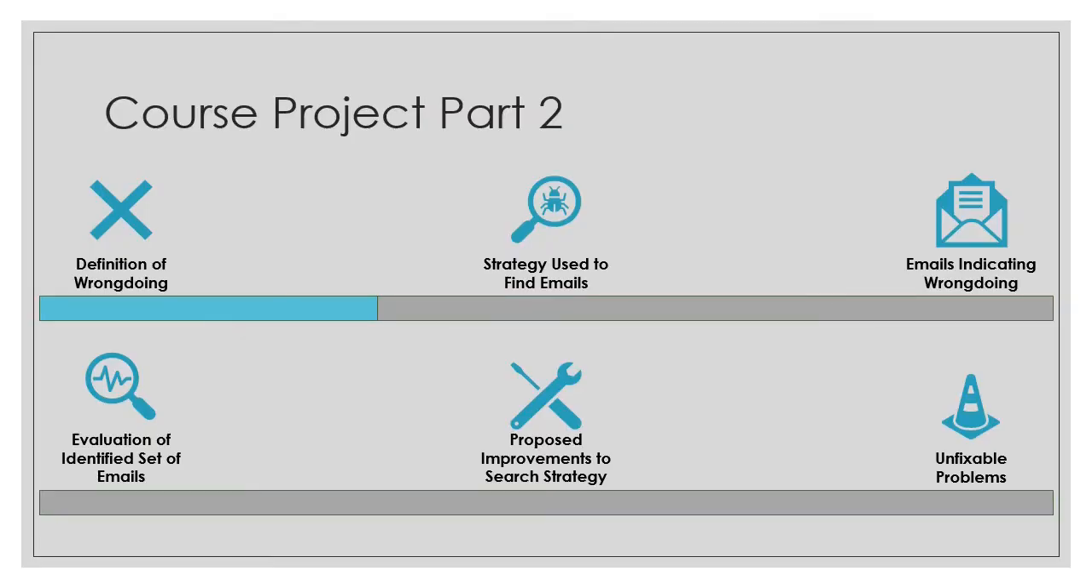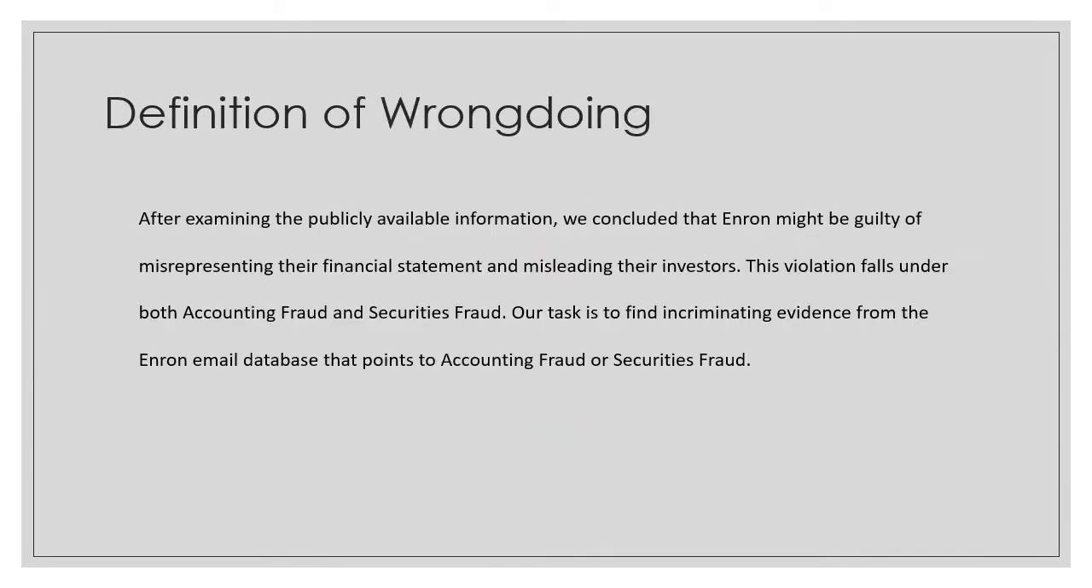Hi, this is Rifat Sheikh, and I'll start off with the definition of wrongdoing. During the initial phase of our project, before we dove into Enron's wrongdoing, at first we investigated Enron's annual report in calendar year 2000. A few things stood out there.